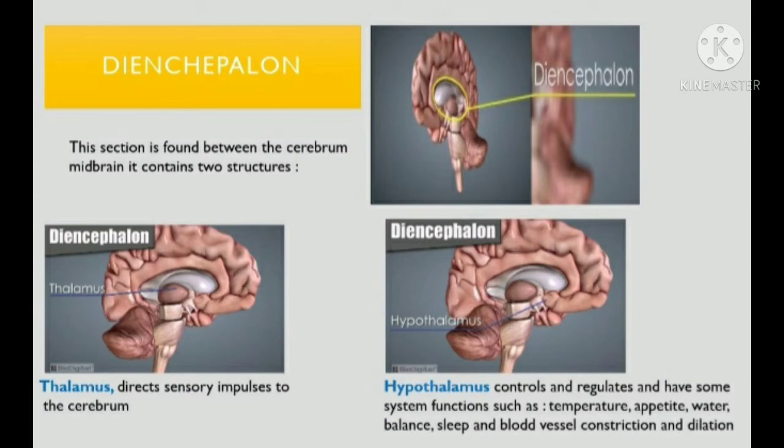The first structure of the diencephalon is the thalamus. The thalamus has the function to direct sensory impulses to the cerebrum. And the second structure of the diencephalon is the hypothalamus. The hypothalamus has the function to control and regulate some system functions such as temperature, appetite, water balance, sleep, and blood vessel contraction and dilation.